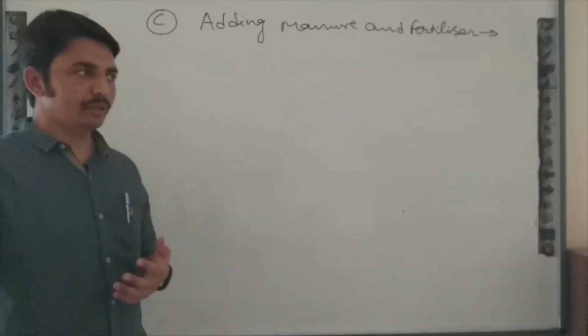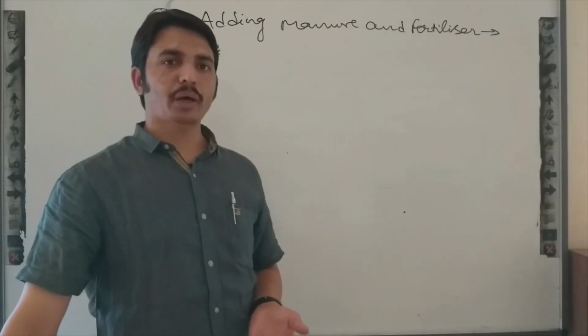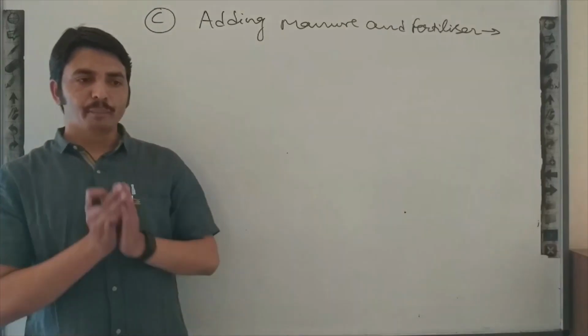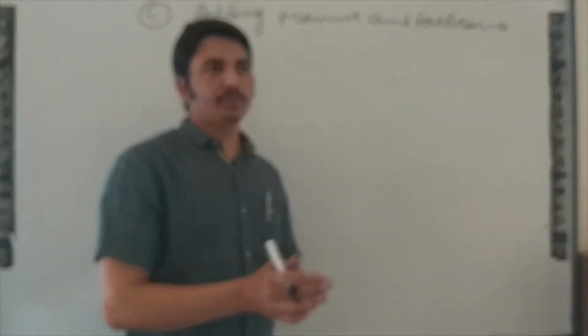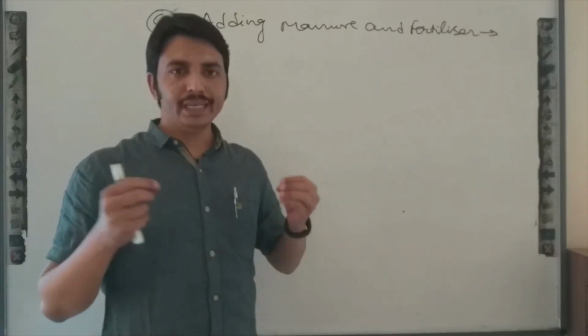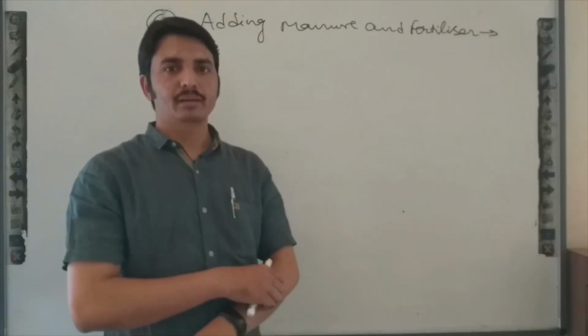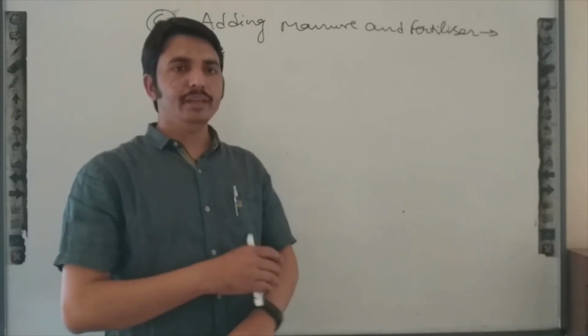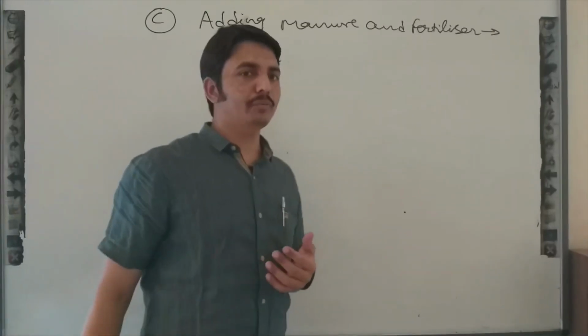Like that, if we are performing some work, there is a requirement of nutrients. Without nutrients, we cannot perform work properly. Or if we are not eating food at regular intervals, then we cannot perform work continuously.